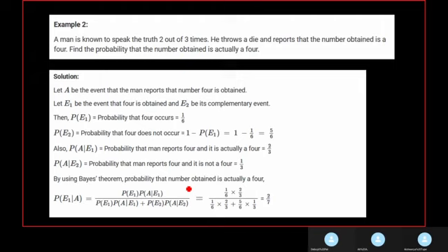The probability of A given E1, that is the probability that the man reports 4 and it is actually a 4, is 2 by 3, because he says that he speaks the truth only 2 out of 3 times. Okay, so the probability that the man reports 4 and it is not 4 will be 1 by 3, because 1 minus 2 by 3 is 1 by 3. And putting all of these inside the formula, you'll get the answer 2 by 7. And if you got the answer 2 by 7, your answer is correct.